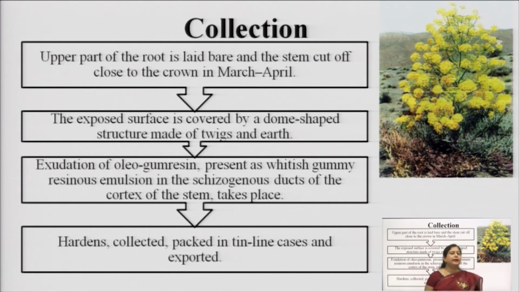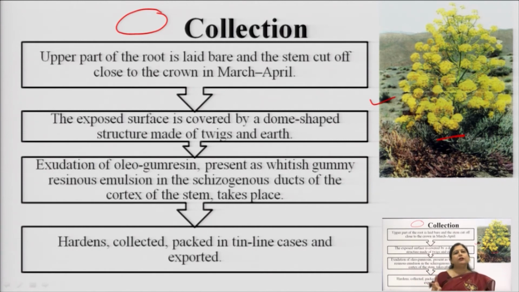Here you can see this bright colored red tree is that of Asafoetida, and when it is cut from the trunk region, we have an opening. From the ground we can see a circular stem, in the transverse section. The upper part of the root is laid bare, it is opened, and the stem is cut off close to the crown in the months of March and April.